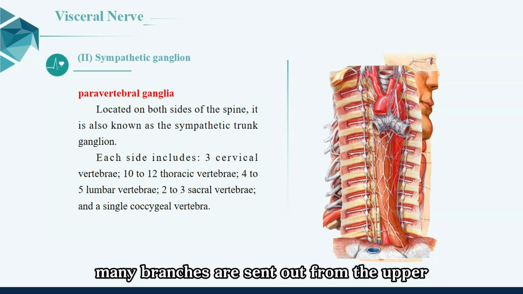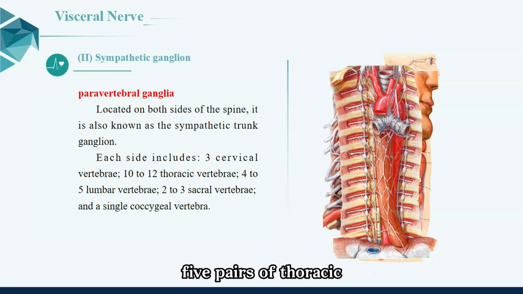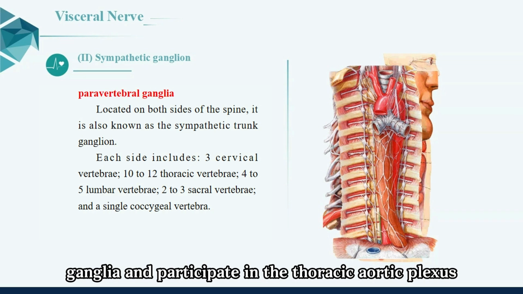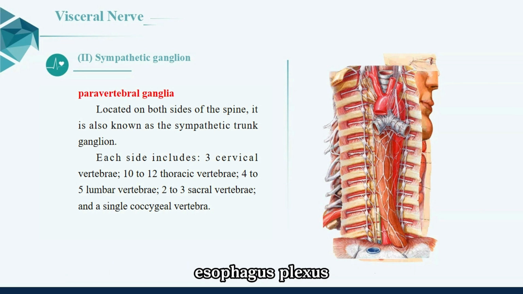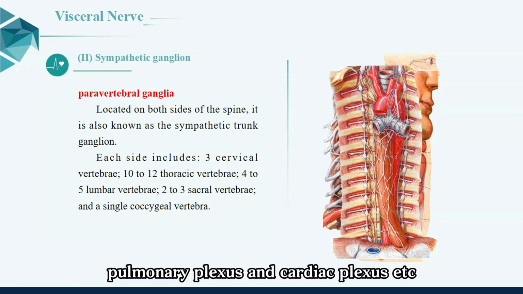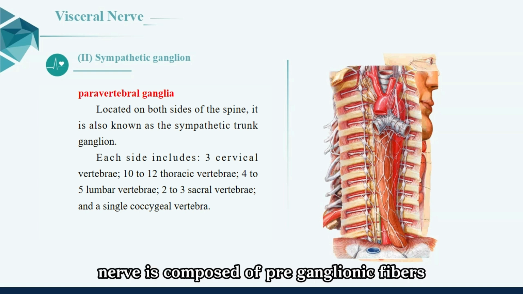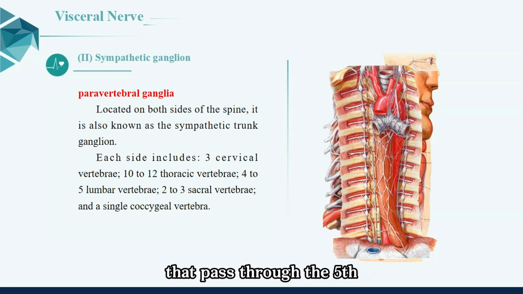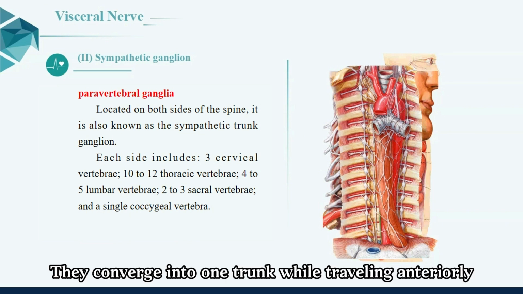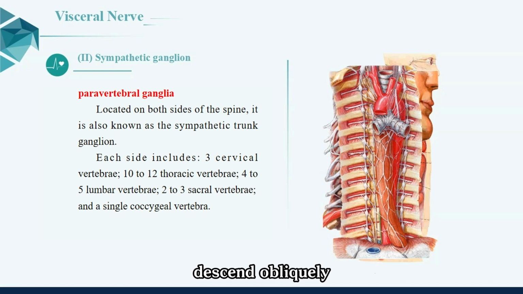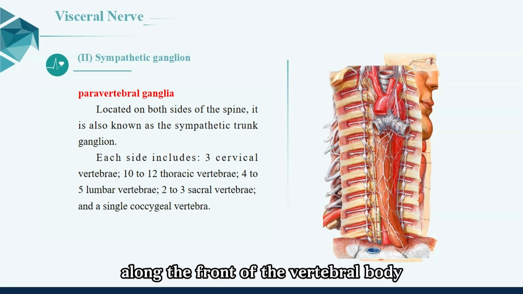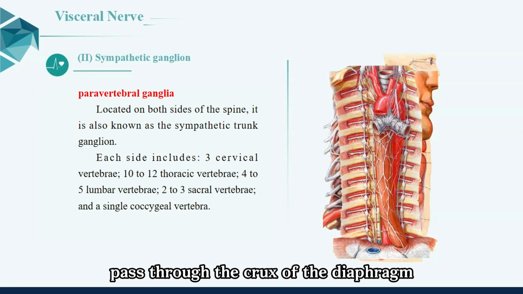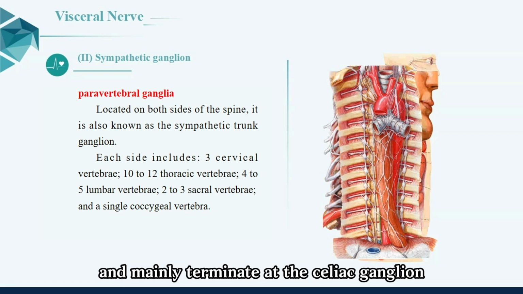Many branches are sent out from the upper 5 pairs of thoracic ganglia and participate in the thoracic aortic plexus, esophageal plexus, pulmonary plexus, and cardiac plexus, etc. The greater splanchnic nerve is composed of preganglionic fibers that pass through the 5th or 6th to 9th thoracic sympathetic trunk ganglia. They converge into one trunk while traveling anteroinferiorly, descend obliquely along the front of the vertebral body, pass through the crus of the diaphragm, and mainly terminate at the celiac ganglion.